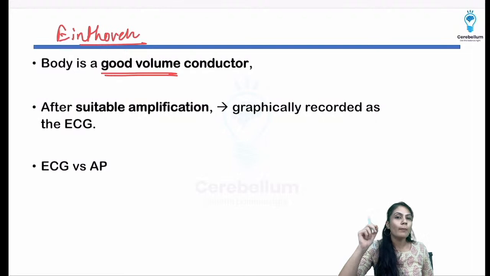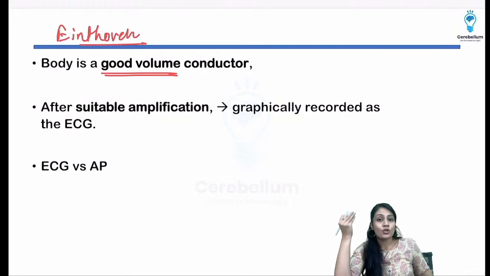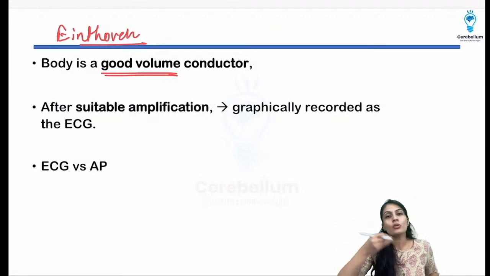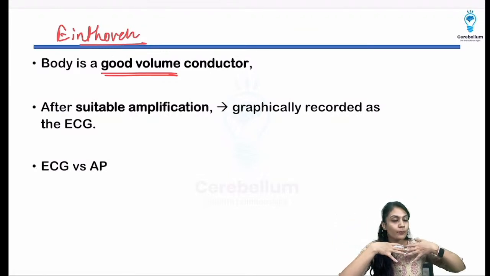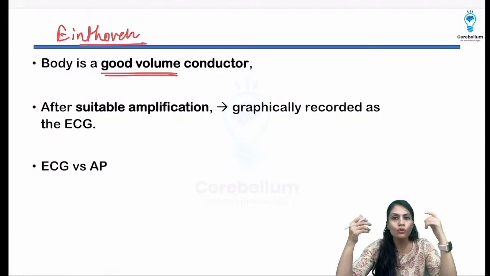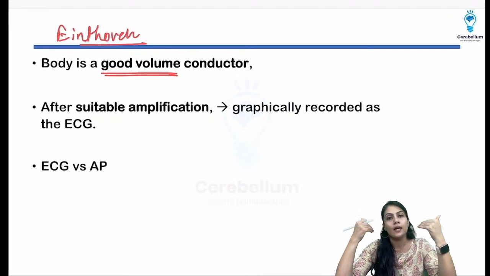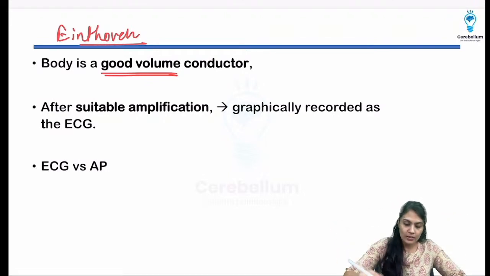There are minute amounts of current generally present, that is depolarization and repolarization, right? Because of that, those changes come onto the surface. They are very minute, so we can't recognize them in daily life, but they are there. So since the body is a good conductor,